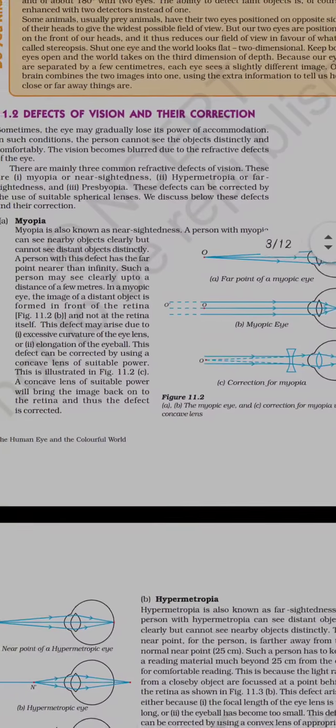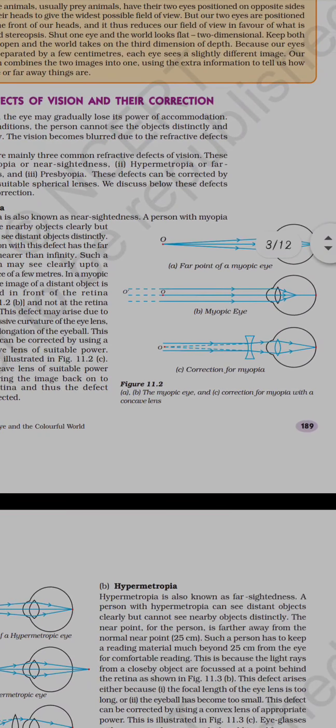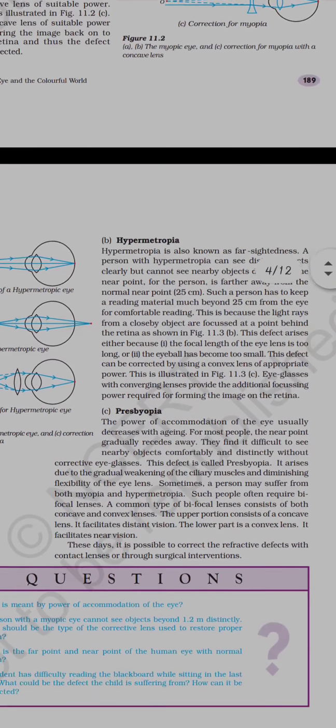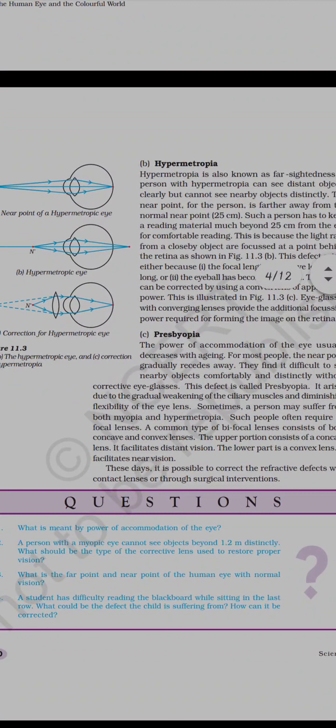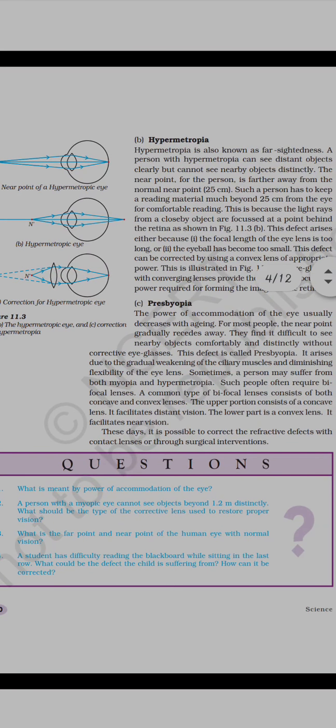Concave lenses are suitable to get the image formed on the retina, and this helps to correct the defect of myopia. And the next one was hypermetropia, where the object far away can be seen, that is long-sightedness, but the object kept near cannot be seen.